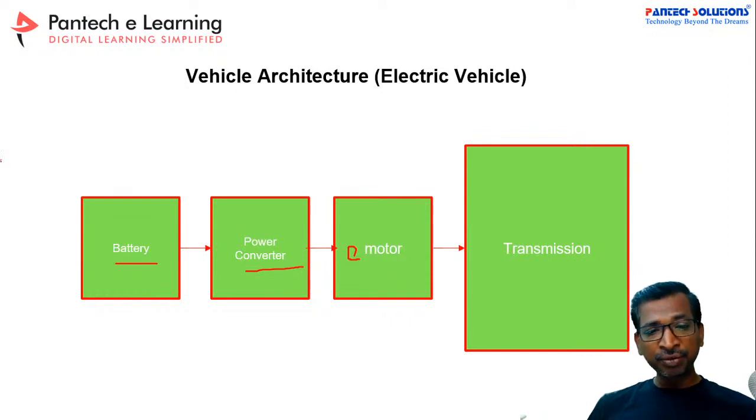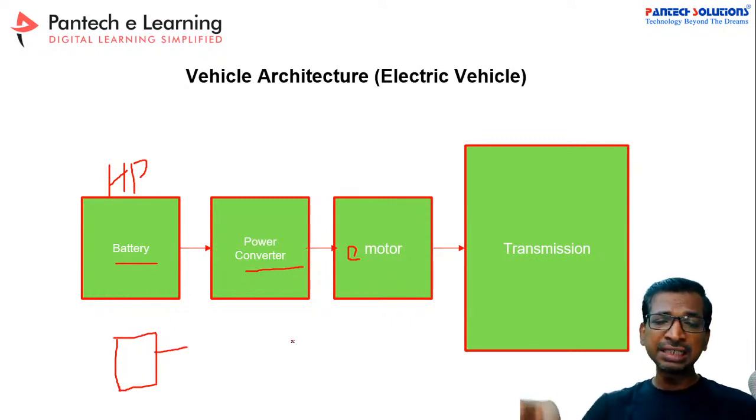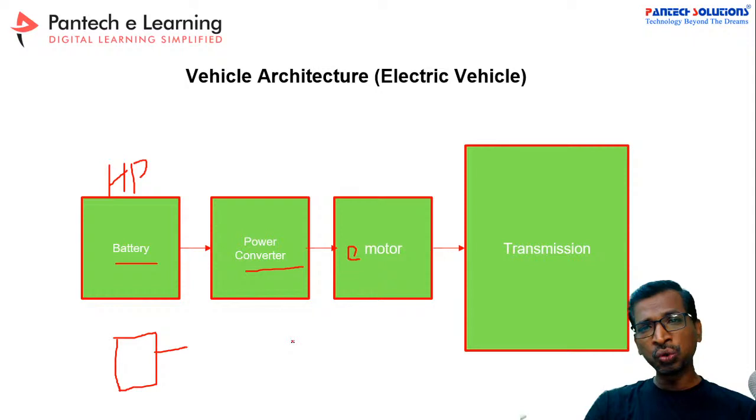This is called a high power battery, and similarly a low power battery also will be there. This is for auxiliary power supplies for your additional requirements like power windows, lights, and all the other applications. This low power battery will work for those, while the high power battery is dedicated to the motor control applications.